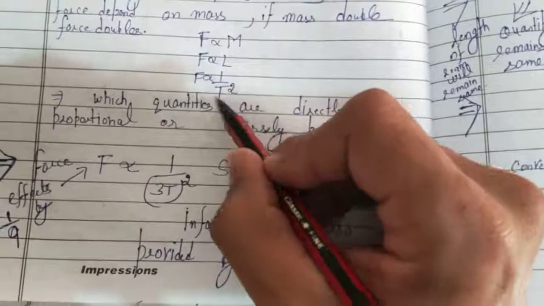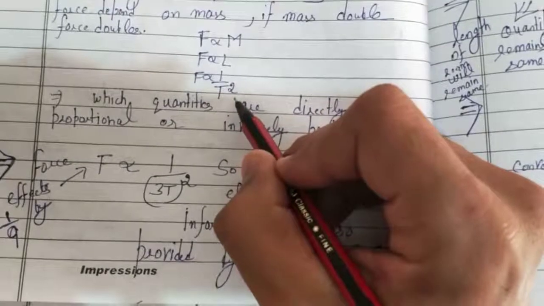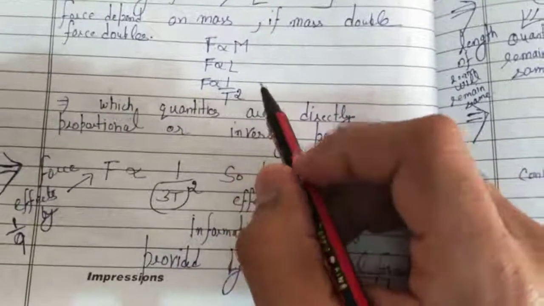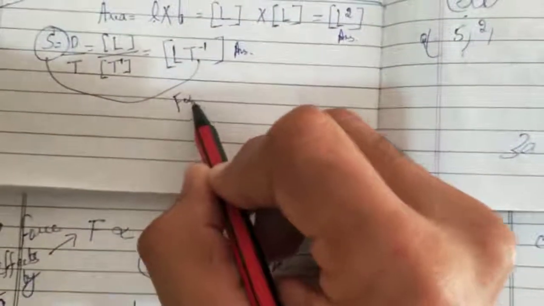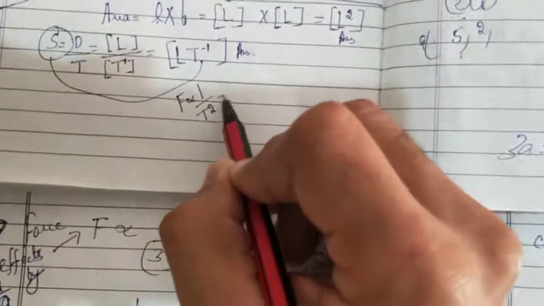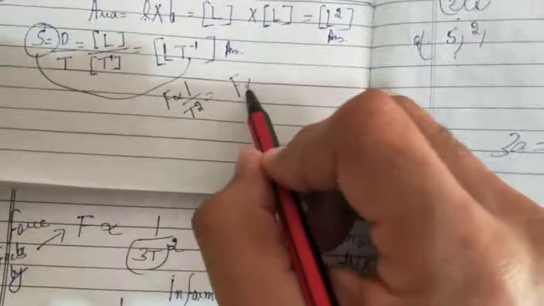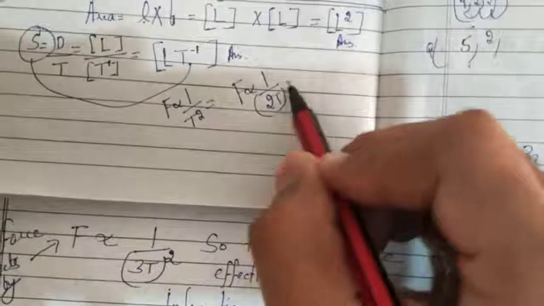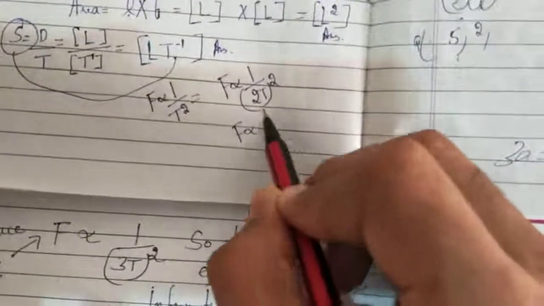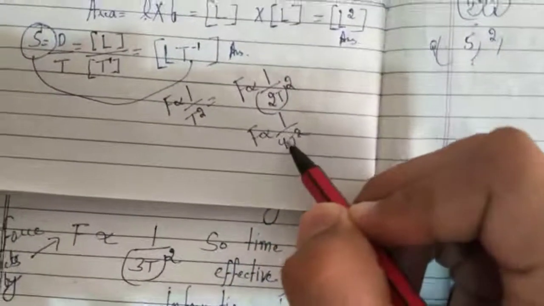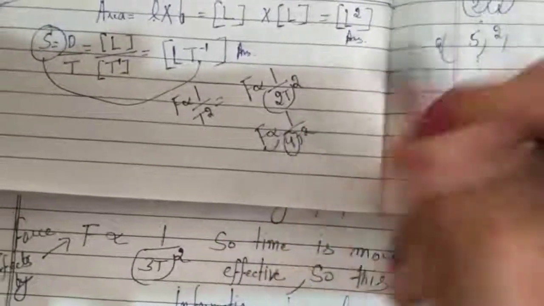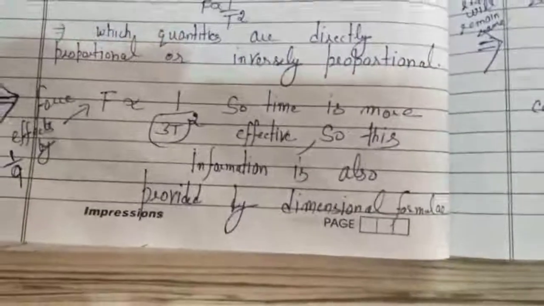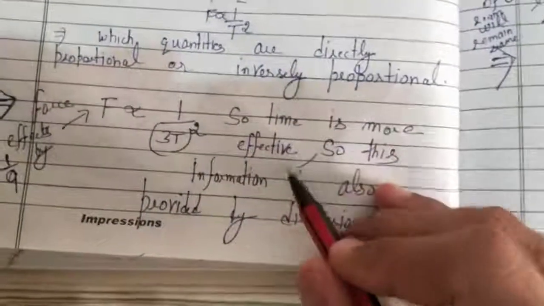The force is going to decrease by 4 times if the time becomes 2t. Here, suppose force is inversely proportional to 1 upon t square. In place of t we will get 2t, so 1 upon 4t square. That means the value of force is going to decrease 4 times. So the effect on force is more of time. So time is more effective.